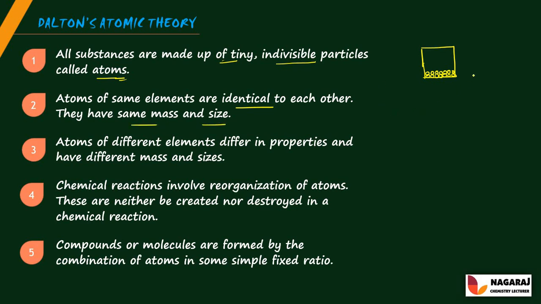For example, let us take a piece of copper. That copper rod contains only one type of particles. Right? That copper rod contains only one type of particles. Those particles have similar mass and similar size.